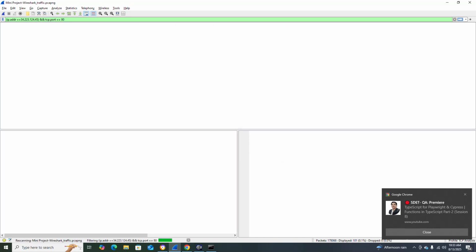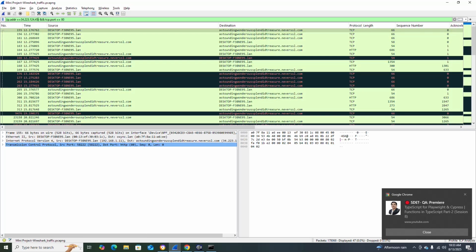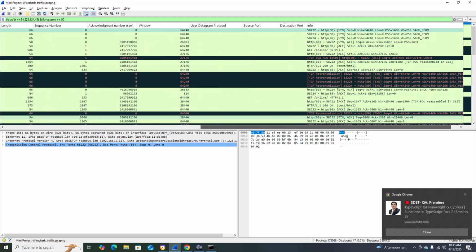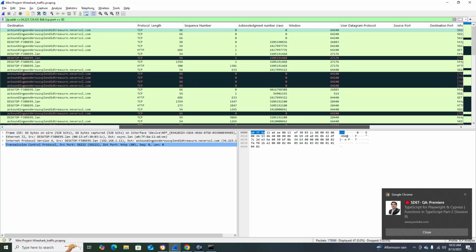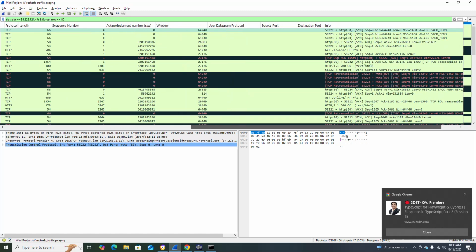So if I go to this one, you'll see all of this. If you see the information, the port is equal to 80. You see, synchronize. And this one is the source, my desktop, requested from the server. This is the destination, and port equal to 80.